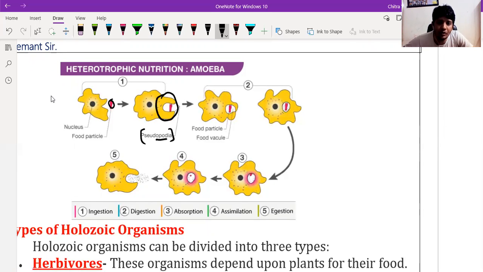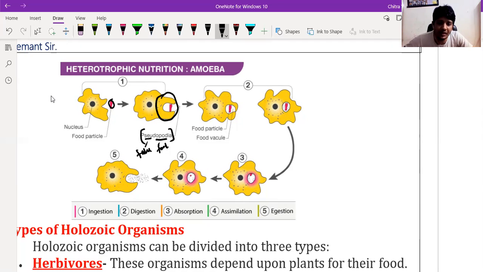Podia means foot, a foot-like structure, and pseudo means false. They look like feet, but they are false feet. They are formed only for locomotion, and sometimes for the ingestion of food. That's why they are called pseudopodia.